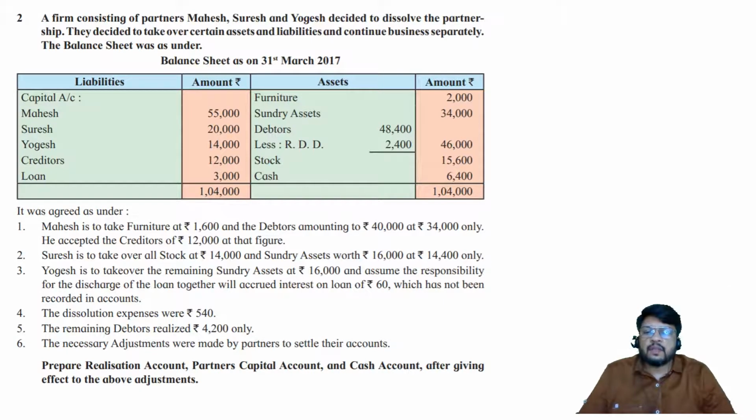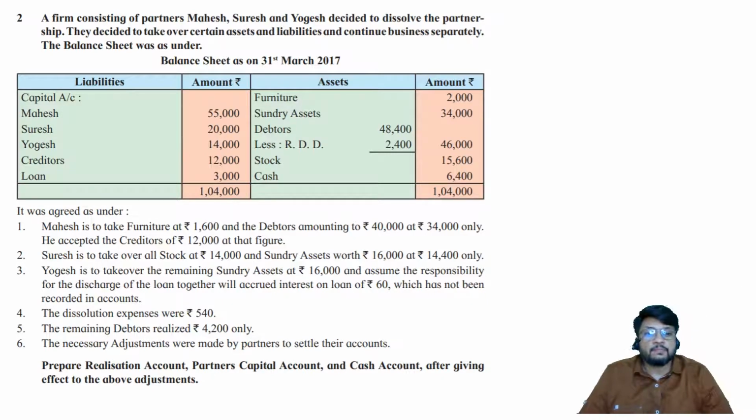Yogesh is to take over the remaining sundry assets at rupees 16,000 and assume the responsibility for the discharge of the loan together with accrued interest on the loan of rupees 60 which has not been recorded in accounts. The dissolution expenses were rupees 540. Remaining debtors realized rupees 4,200 only. The necessary adjustments were made by the partners to settle their accounts. Prepare the realization account, partners capital account and cash account after giving effect to the above adjustments.